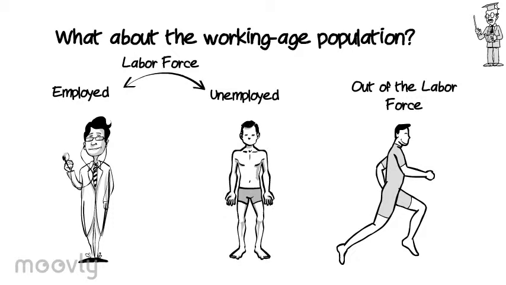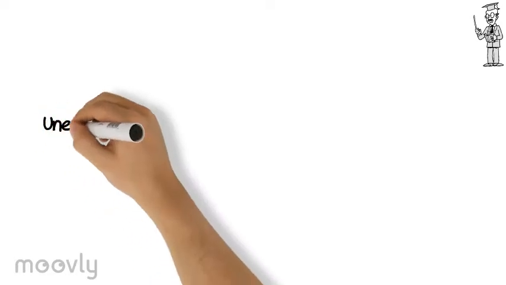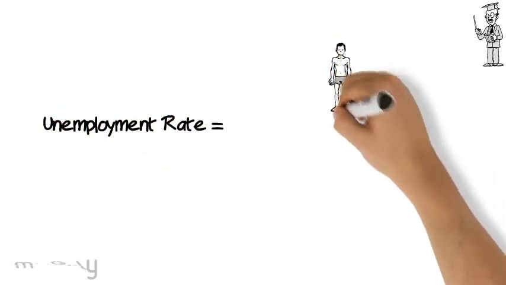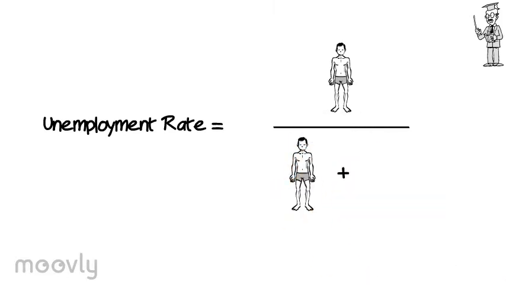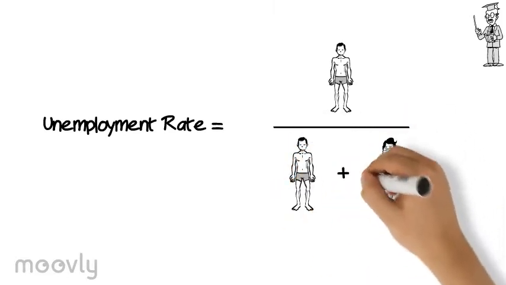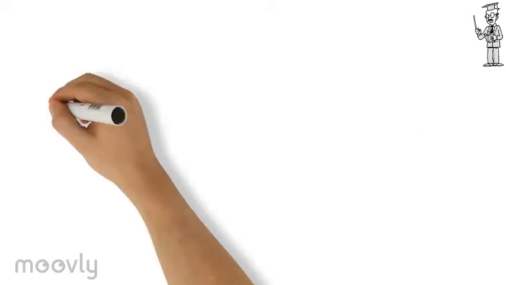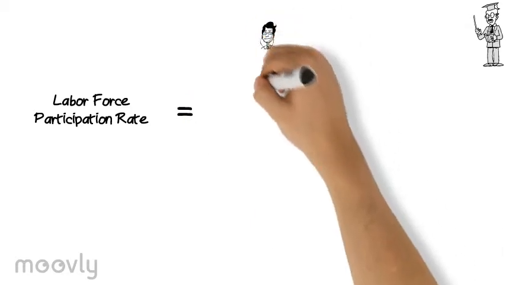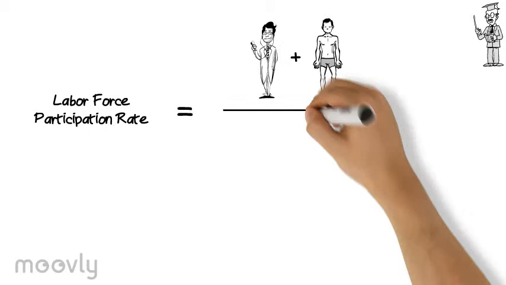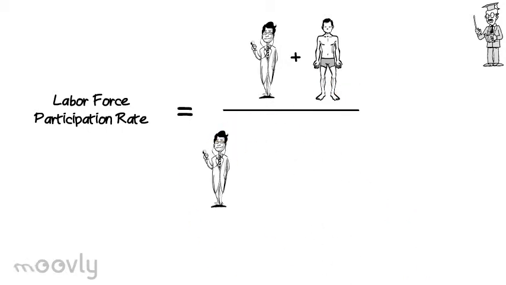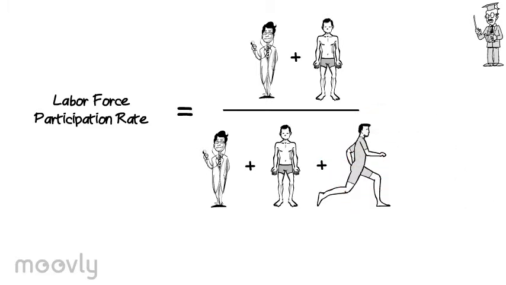Let's measure these two sources of slack with two ratios. The first ratio is the unemployment rate. We measure this by taking the number of unemployed people and dividing it by the labor force, the sum of the employed and the unemployed. The second ratio is labor force participation rate. We get this ratio by dividing the labor force, the employed and the unemployed, by the working age population.